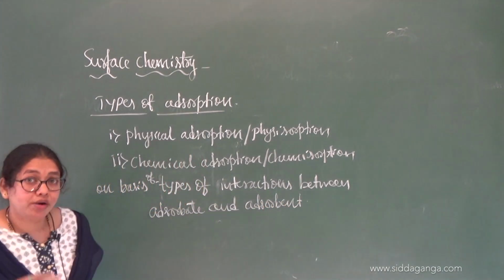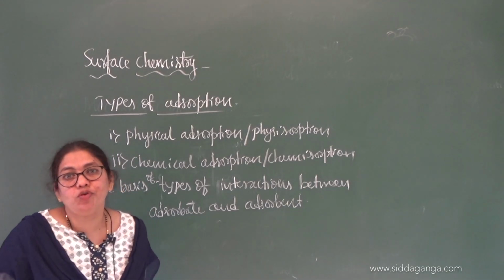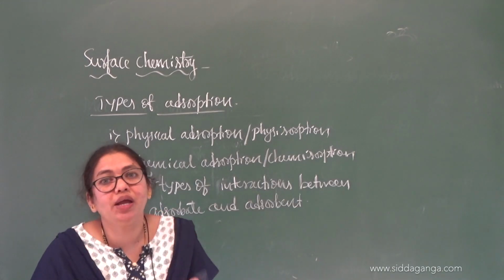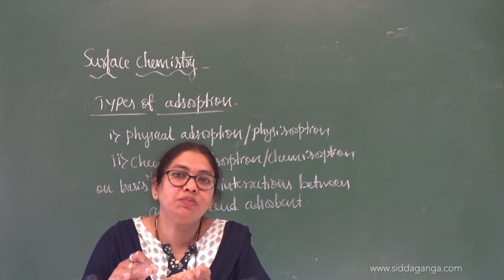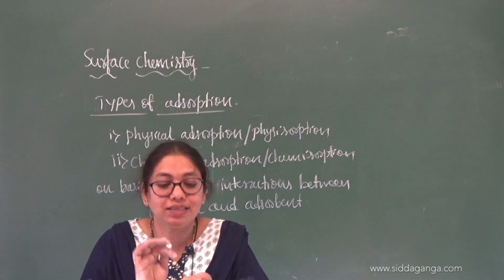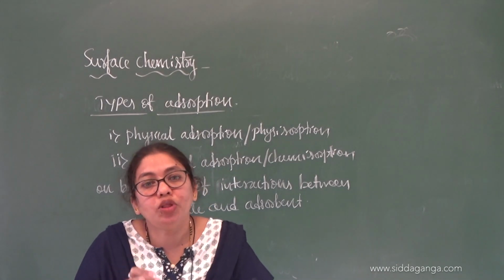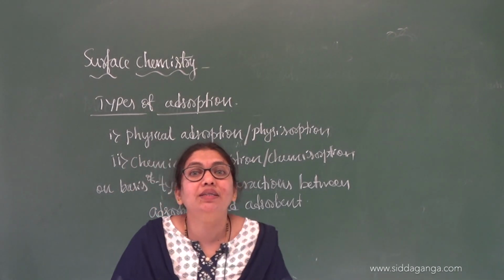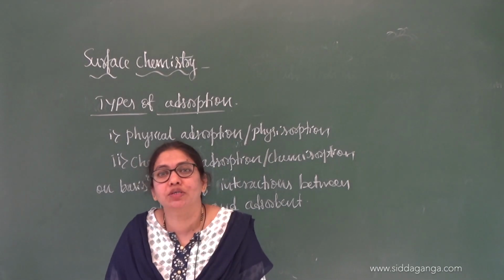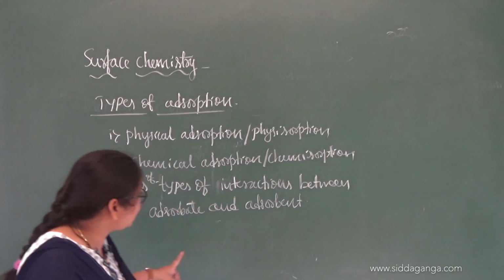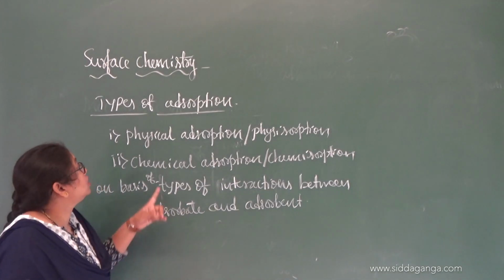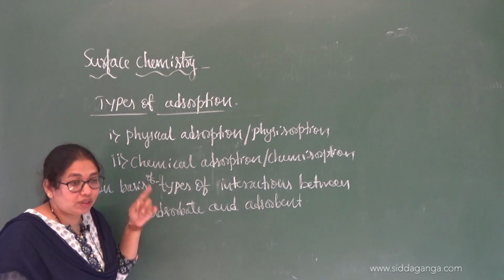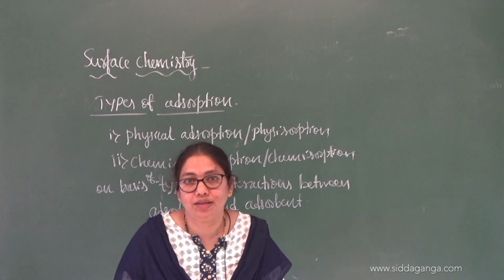Whether they are van der Waals forces, covalent forces, or ionic forces. Simply, if you take animal charcoal and you are adsorbing gases, there should be some force between those gases and the animal charcoal. Without any attractive forces, the gases will fall off and will not stay on the surface. So there should be some forces. What type of forces are those? Based on that, we classify adsorption into physical adsorption and chemical adsorption. That we are going to discuss in the next class. Okay, thank you.